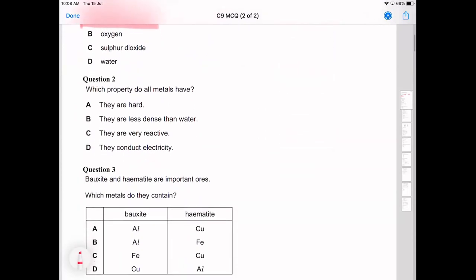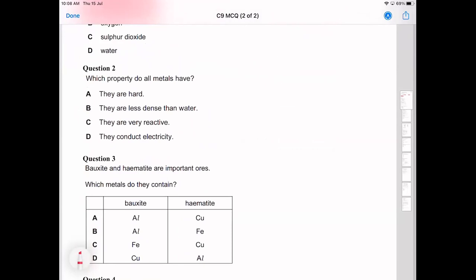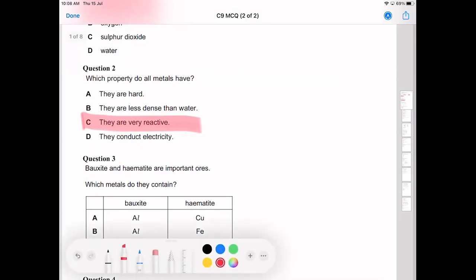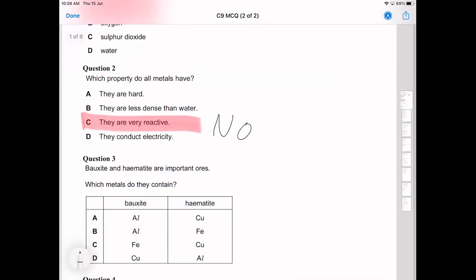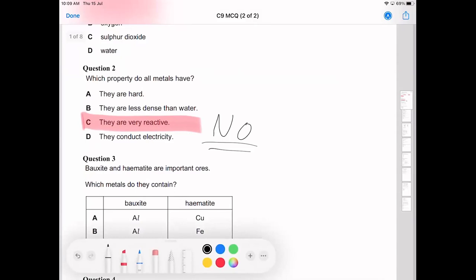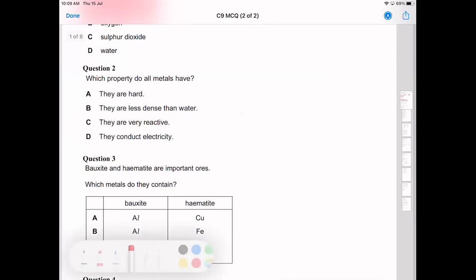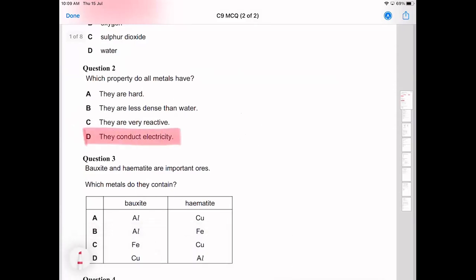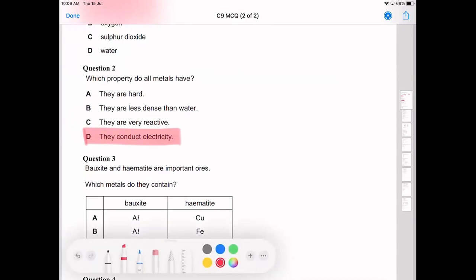Which property do all metals have? They are hard, less dense than water, they are very reactive, and they conduct electricity. So are all metals very reactive? No, things like copper, gold, and silver, not all metals are very reactive, but most of them are quite hard. They are less dense than water. Oh, sorry, which property do they all have? Sorry, I misread the question. They all have electrical conductivity. Yes. Sorry, yeah. I'm an idiot.